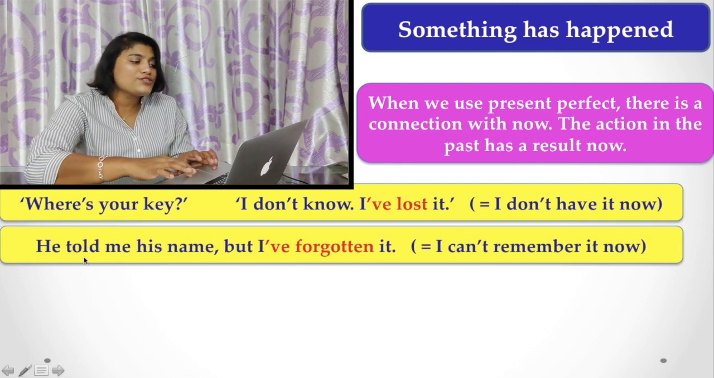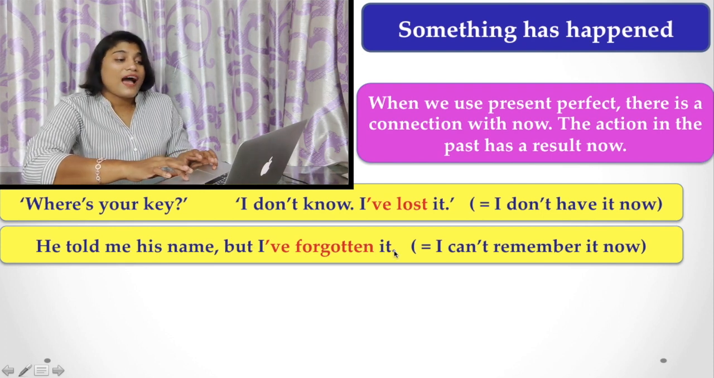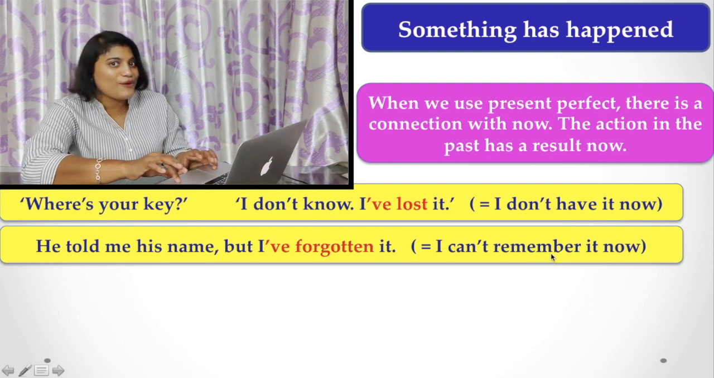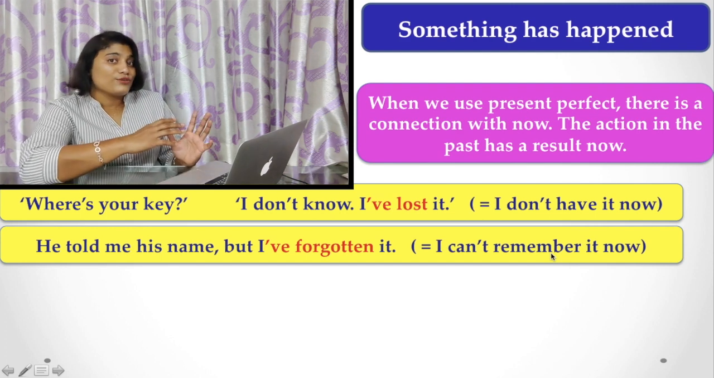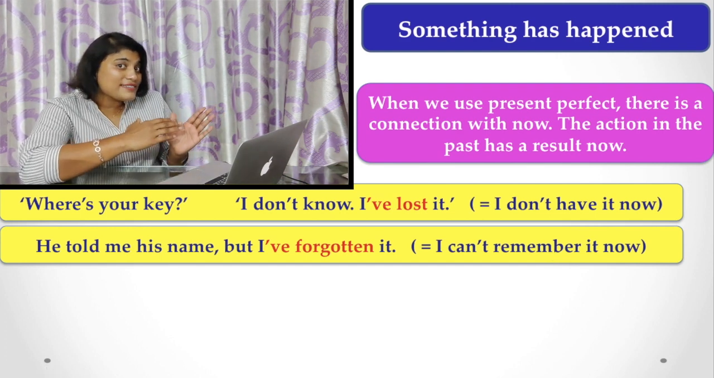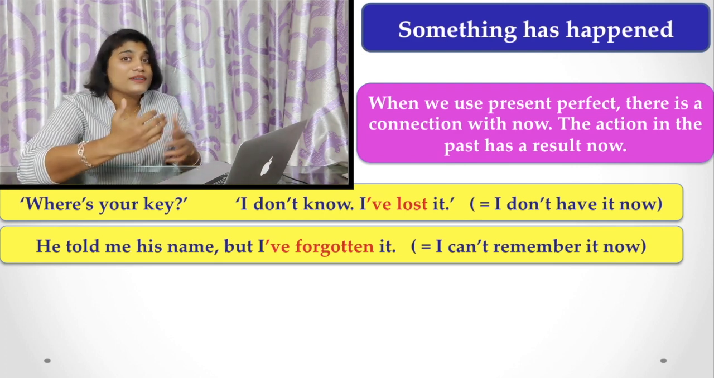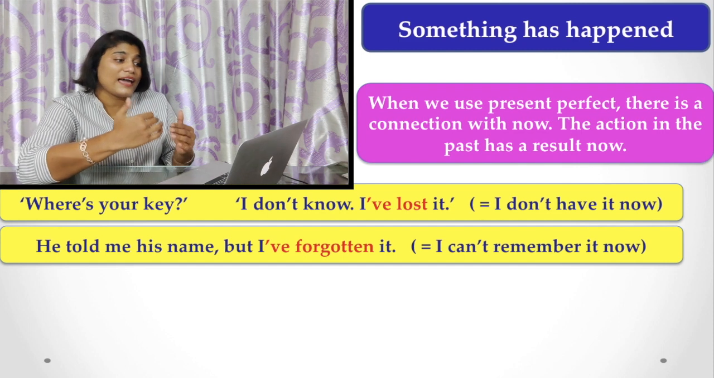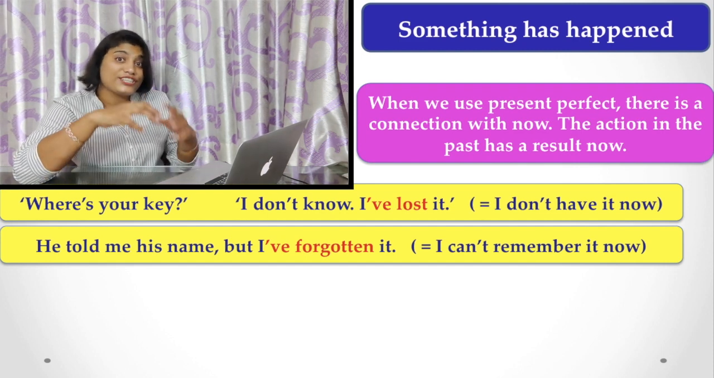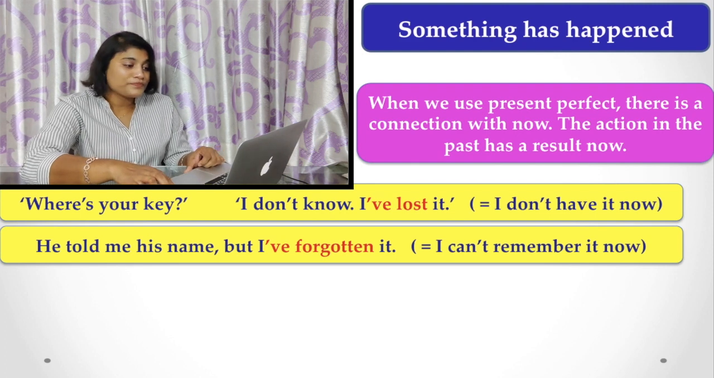Similarly, he told me his name, but I have forgotten it. I can't remember it now. That means he told me, that action was done in the past. It was a past action, but in the present context, I don't remember his name. This is, I have forgotten. The action is still in connection with the present.